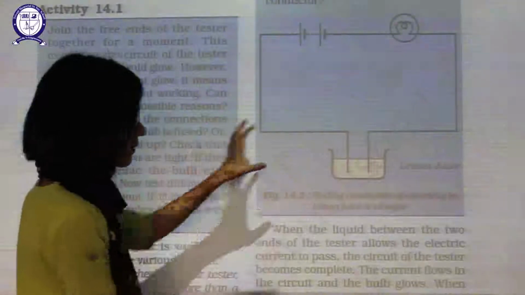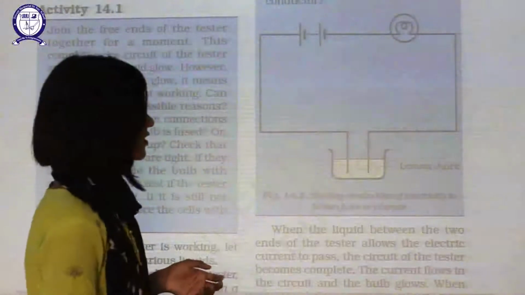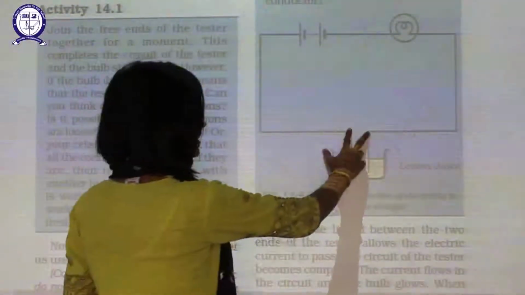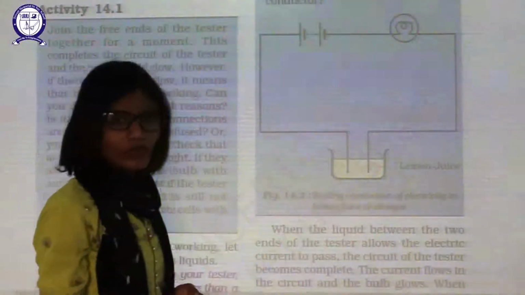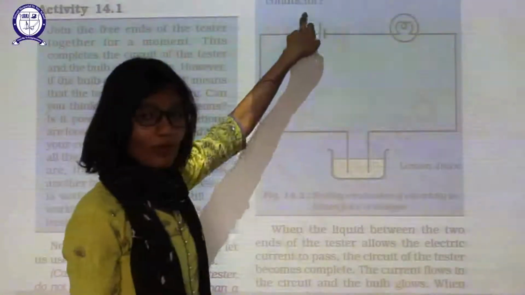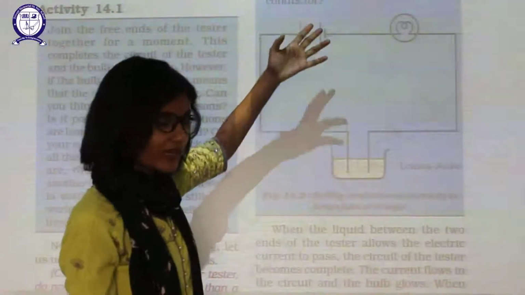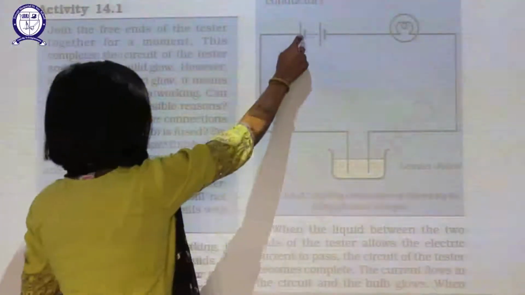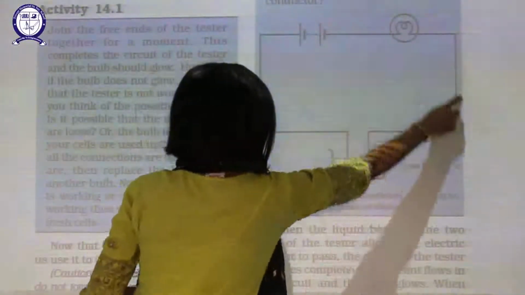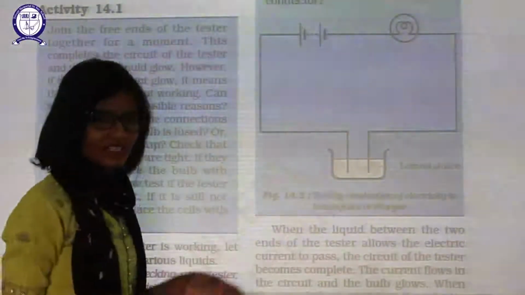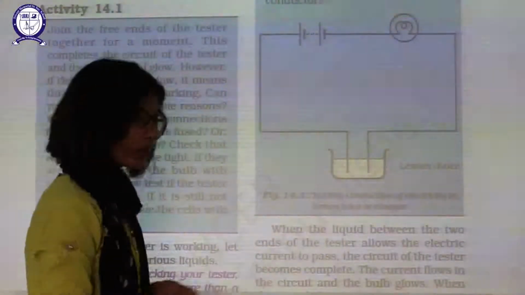So this is the whole setup. This is the lemon juice whose conductivity we are going to test. These are the terminals. This is the tester and this is the battery, not a cell but a battery. I hope you remember: the longer part is the positive terminal, the shorter part is the negative terminal. So the negative is attached to the positive. Connections are appropriate. So we have to test whether the bulb is glowing or not.